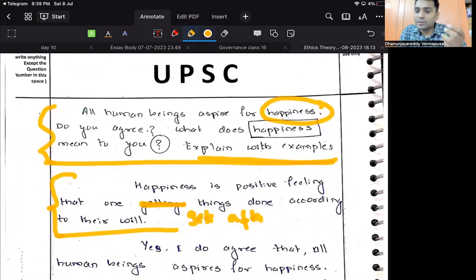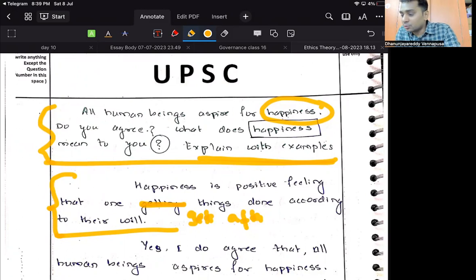And then you can say, for some people, cracking the exam is happiness. For some people, welfare, doing service is happiness. For some people, earning money is happiness. For some people, getting enlightenment is happiness. So whatever you want to write, write that. Because the moment you give that introduction, examples will come.